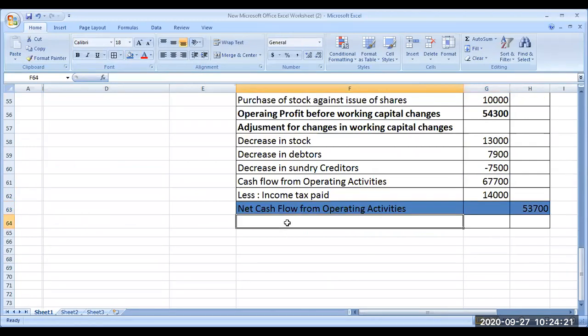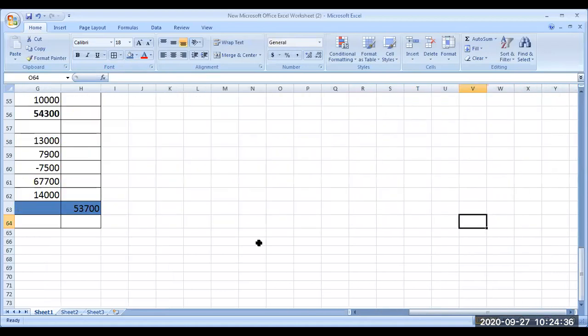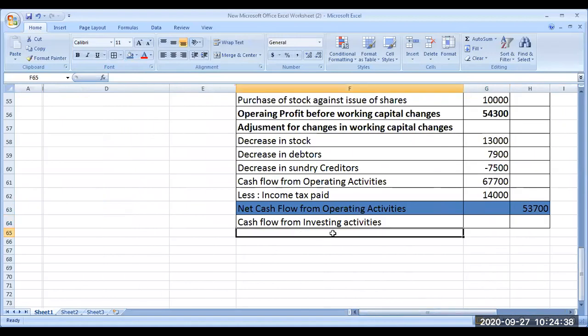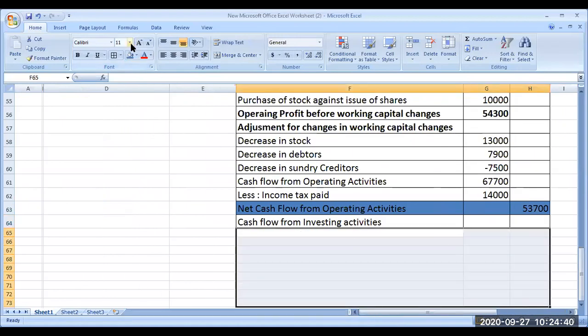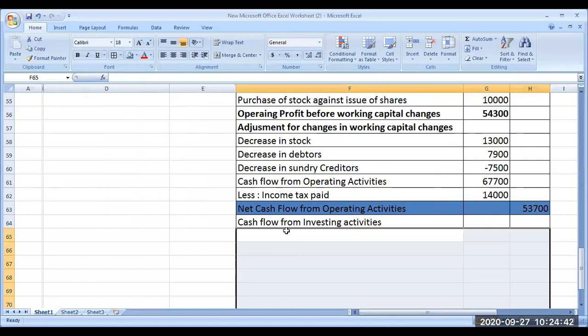Next, cash flow from investing activities.